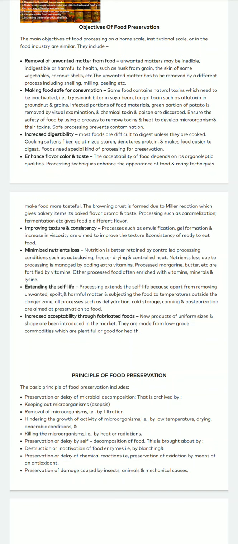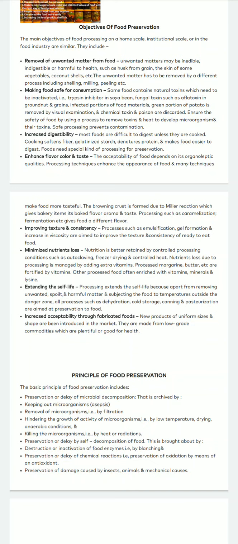The principles of food preservation. So the basic principle for food preservation is to delay the microbial growth or to stop the growth of the microorganisms by keeping out the microorganism, which is called asepsis. Asepsis is nothing but avoiding the contact of the microorganism with the main food item. That is called asepsis, or removing the microorganism.